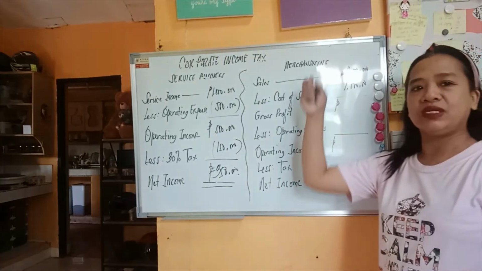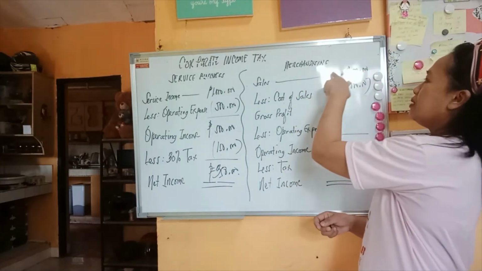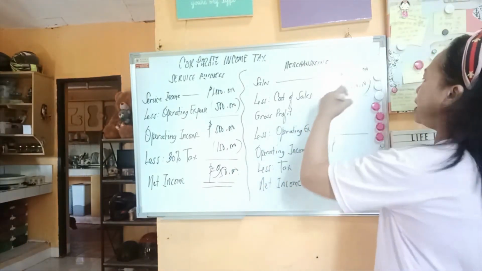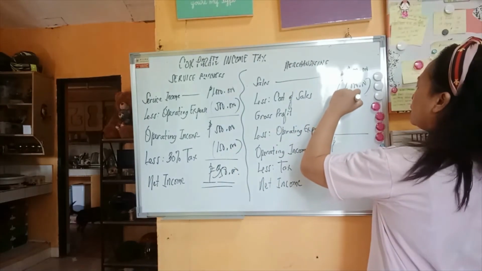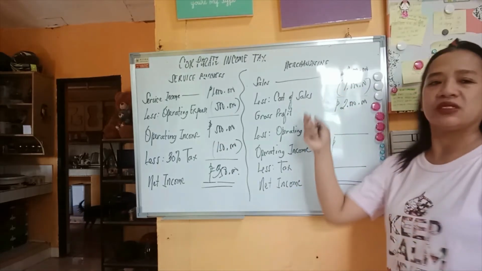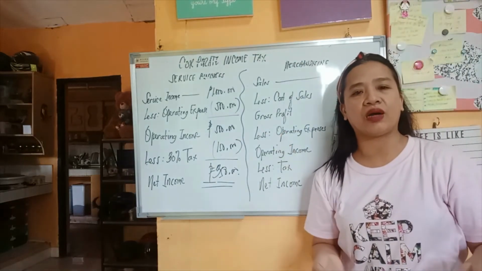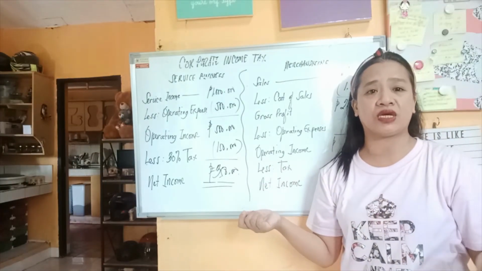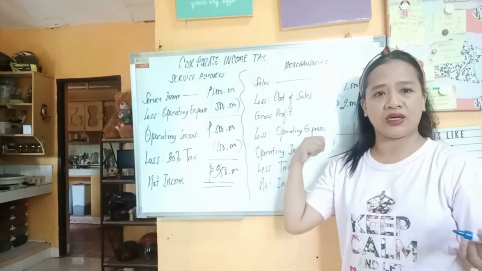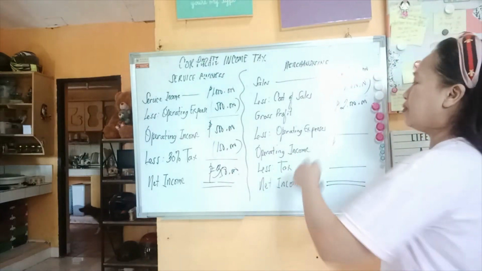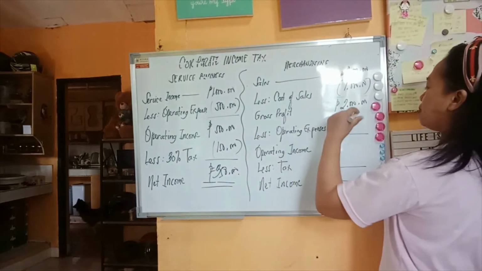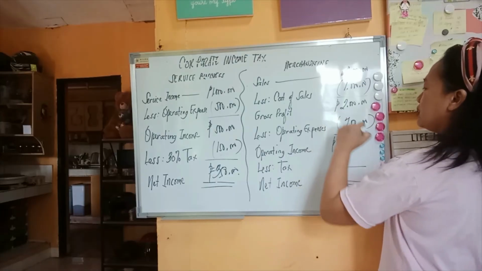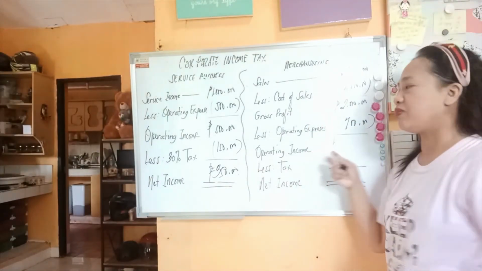So 3 million sales minus the cost of sales worth 1 million, you will now have the gross profit worth 2 million pesos. As an example, you have selling and administrative expense worth 700,000. This can also be deducted here. So, 2 million minus operating expense worth 700,000.